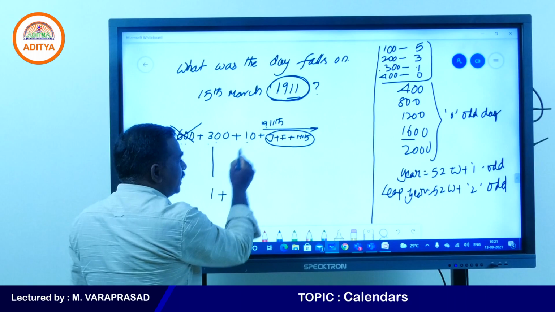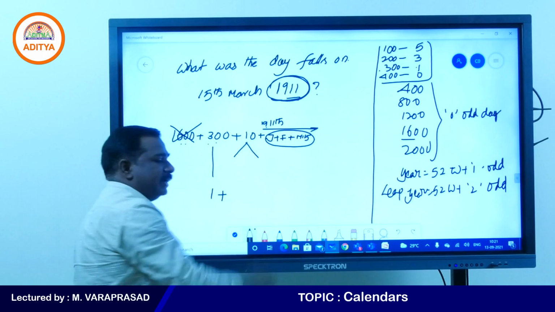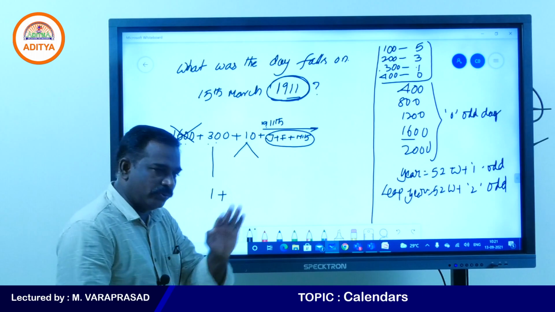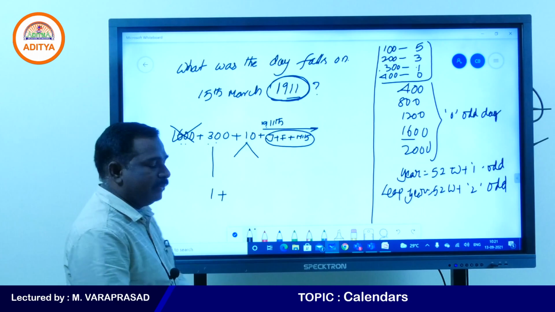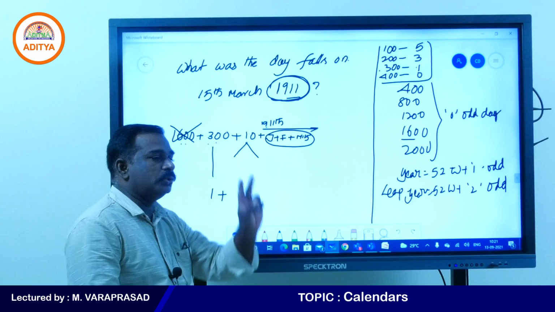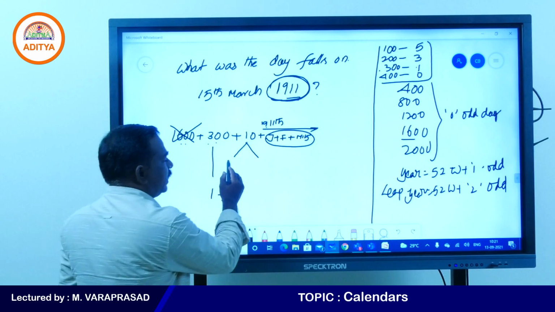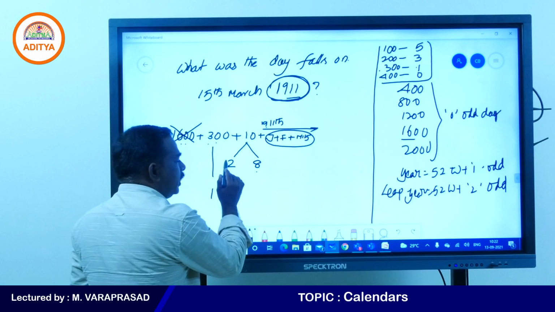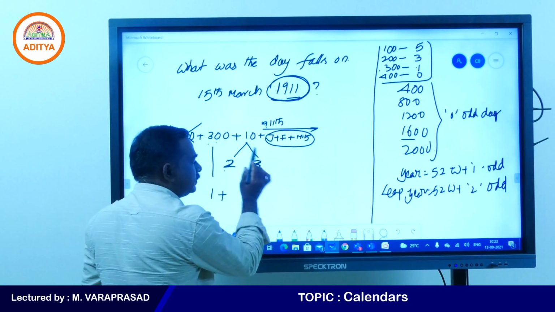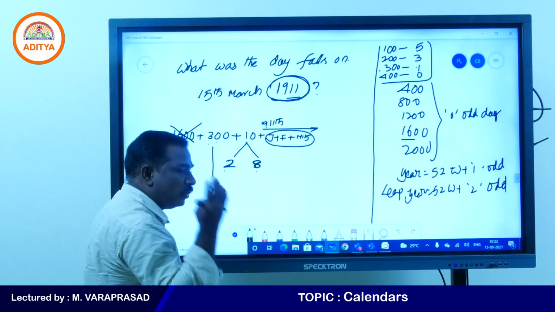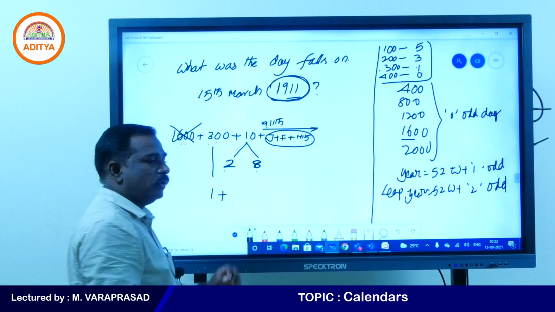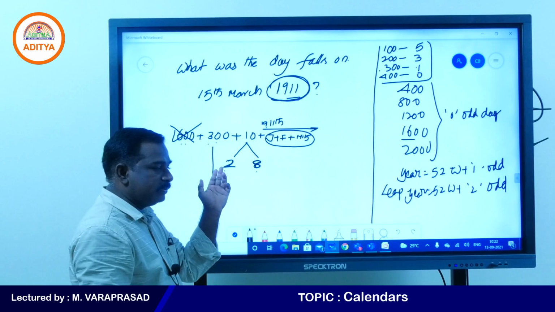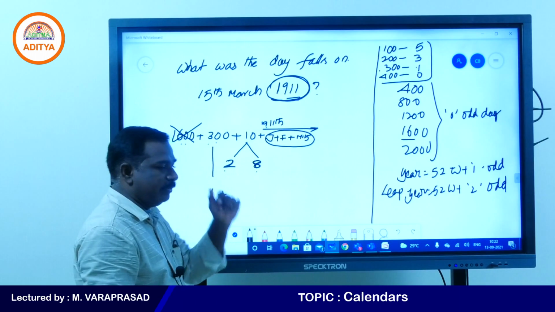Now in these 10 years, how many leap years and how many non-leap years? Divide by 4. In 10, 4 will go only 2 times, so 2 leap years and 8 normal years. 2 plus 8 is 10. 4 goes 2 times means 2 leap years, the remaining are non-leap years.